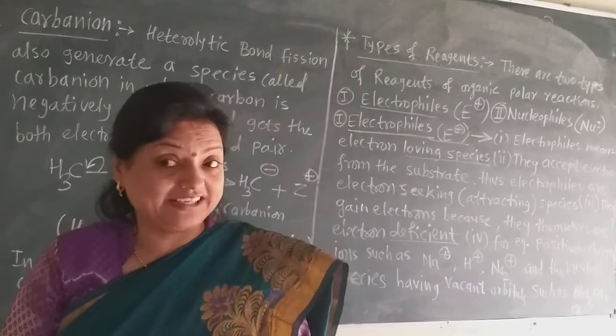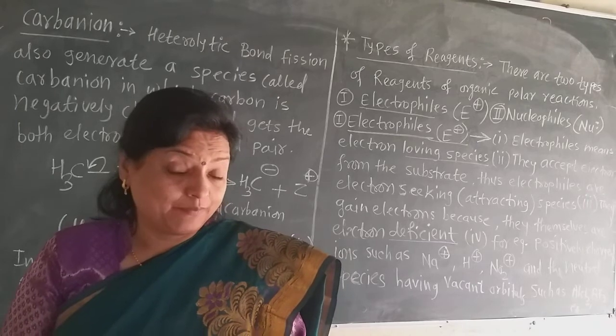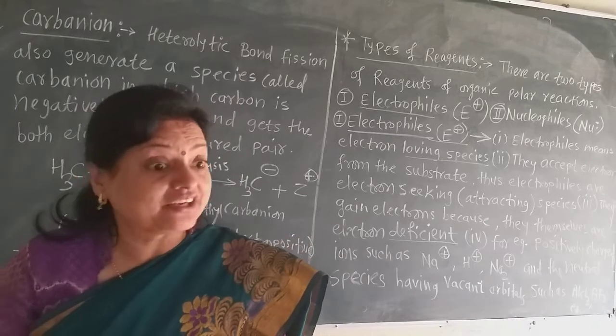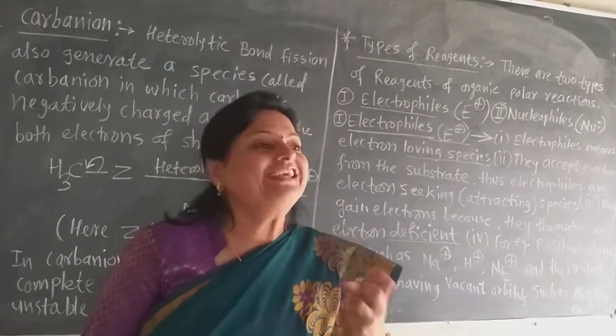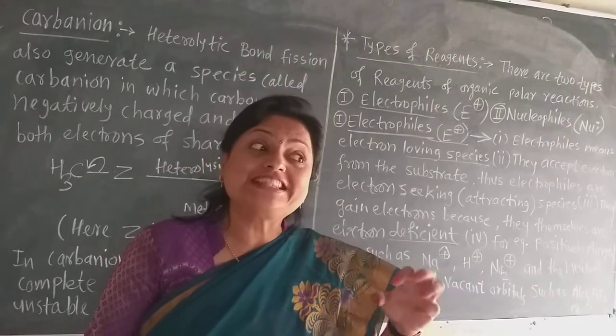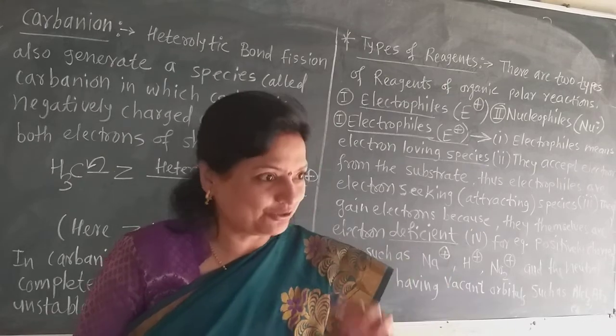From such an electron rich substrate, these electrophiles gain the electrons. They attract the electrons because they themselves have fewer electrons.